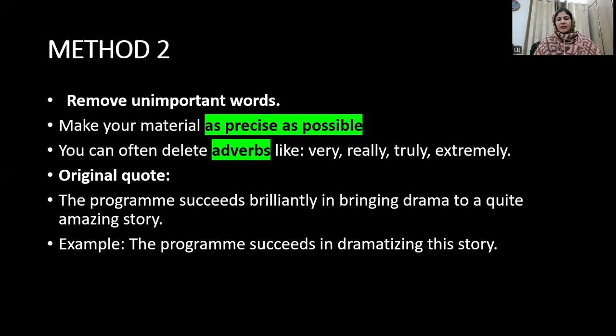The program succeeds brilliantly in bringing drama to a quite amazing story. Now, the example of how they have rephrased it: the program succeeds in dramatizing this story. Now, you see, brilliantly in bringing drama to a quite amazing story, all this has been rephrased by removing the adverb and by bringing a suitable synonym for this.